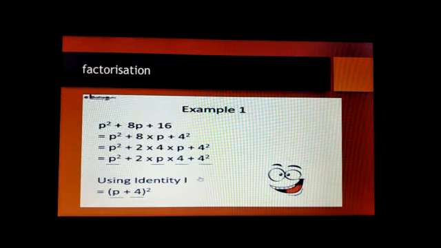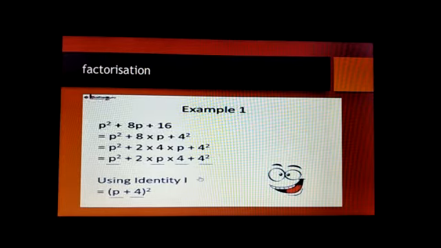Now, can we factorize this polynomial p square plus 8p plus 16? So p square plus 8 into p plus 4 square. p square plus 2 into 4 into p plus 4 square. So what form is this? This is in the form of a square plus 2ab plus b square. So using the identity, we have factorized the polynomial as p plus 4 the whole square. So the factors of p square plus 8p plus 16 are p plus 4 into p plus 4.